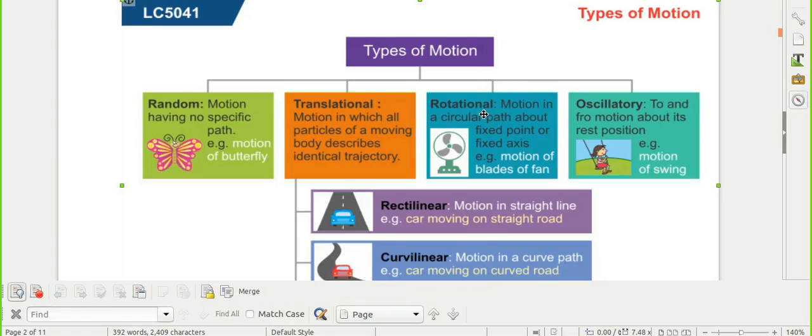Another type of motion is rotational motion, when the motion of the object is in a circular path about a fixed point or fixed axis.